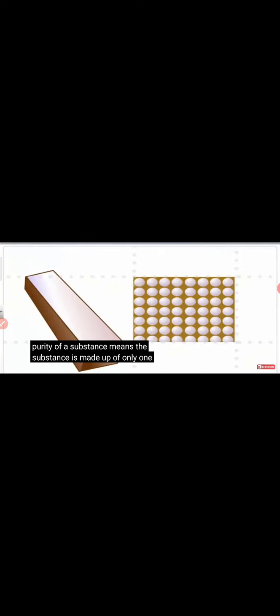For example, milk is a mixture of water, fat, and proteins. Mineral water, according to the label, has calcium chloride, magnesium sulfate, and sodium sulfate. If it were really pure water, in the scientific meaning of the word, it should contain only water molecules. For a chemist, the purity of a substance means the substance is made up of only one type of particle. The particles may be atoms or molecules.